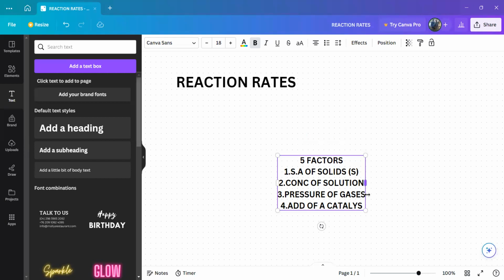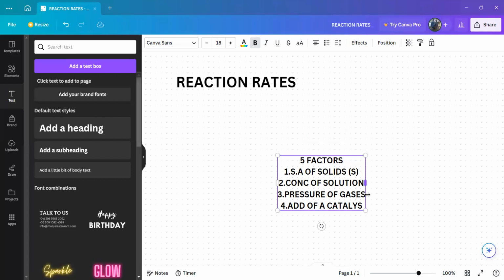Number 4 is the addition of a catalyst. When we talk about the addition of a catalyst, please listen carefully. A catalyst does not choose which state. When we talk about states, we mean whether you are a solid, an aqueous or a gas. When we add a catalyst it affects all the states, because the function of a catalyst is to speed up the reaction. It is not part of the reaction.